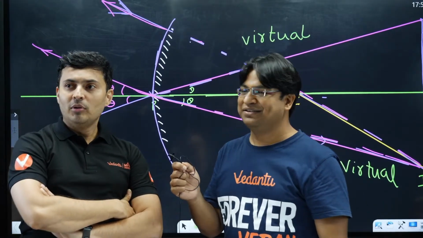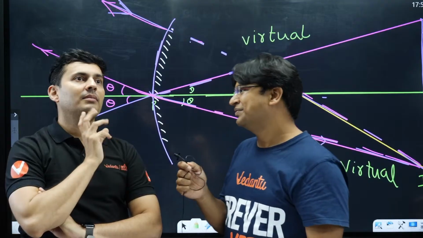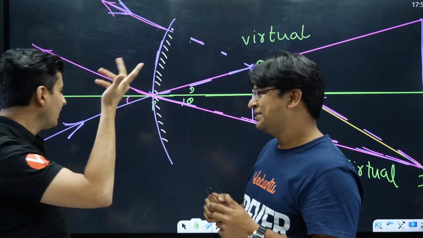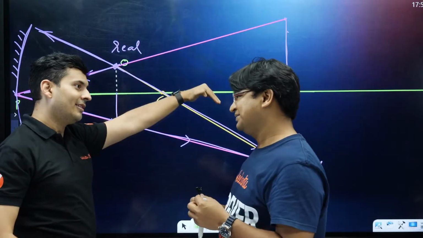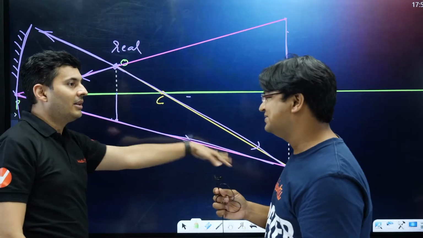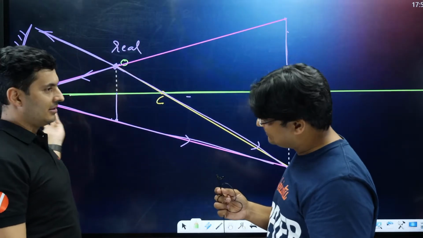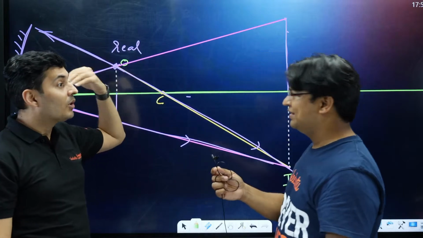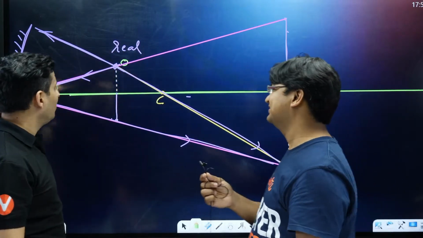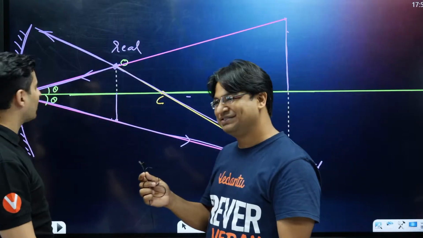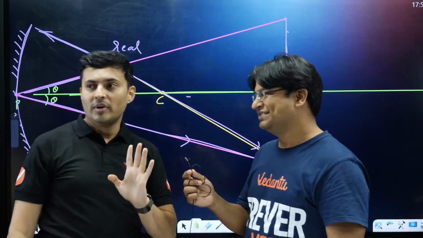Yeah, this was mind blowing, sir. This geometrical construction can give answers like this. I can think of questions where the coordinates of the object are given, the equation of a line is given, the coordinates of the image are given, and you have to locate where the mirror is, where the pole would be. Students will start using the mirror formula, and that will no longer be needed. You just have to do one simple geometrical construction, and you will get the answer. That will be amazing, guys.